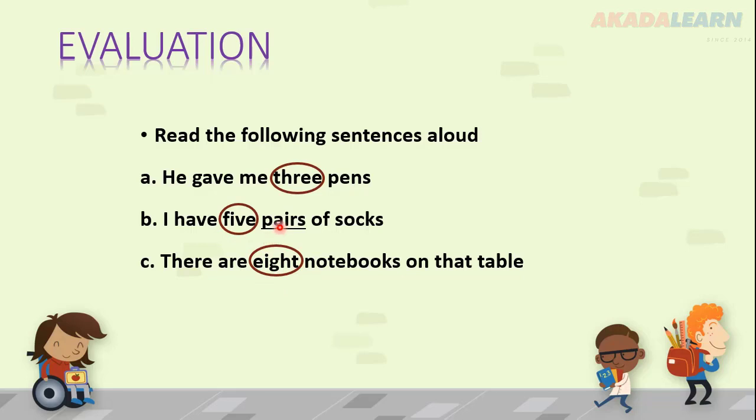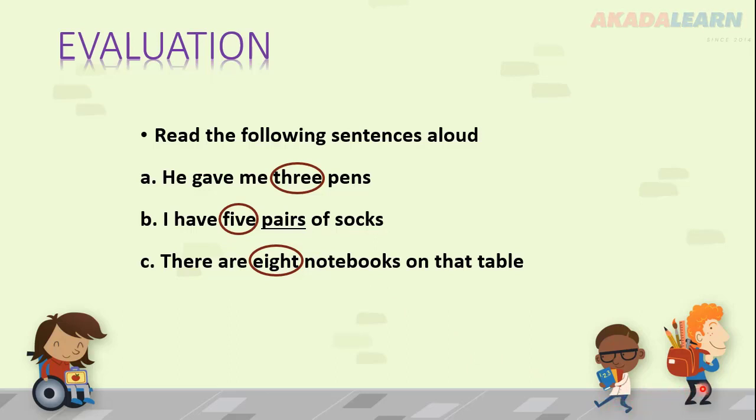Okay, and also this word. This is the word pairs. Pairs. A pair simply means something that comes in 2. Okay, it comes in a set of 2. For example, a pair of trousers, like what these boys here are wearing. Okay, you have 1, 2, 1, 2.